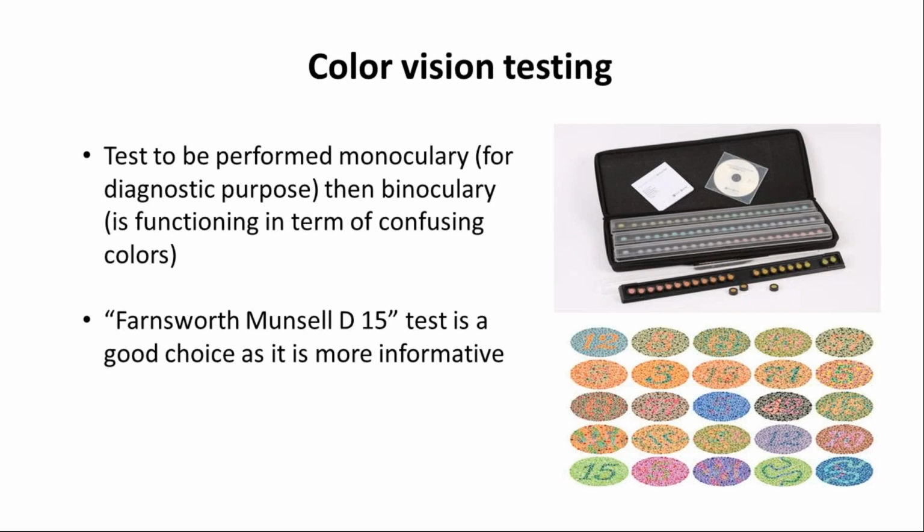Now color vision testing. The test is to be performed monocularly for diagnostic purposes, and then binocularly for functioning in terms of confusing colors. We usually use Ishihara as a screening tool. We just get the idea that the patient has a red-green deficiency, but the gold standard is the Farnsworth Munsell D15. This is the gold standard test where we can find whether the patient has a red, green, or blue deficiency, so this is the best instrument to measure that. But at least you will get a little idea with the Ishihara. But I don't recommend Ishihara in the low vision department.